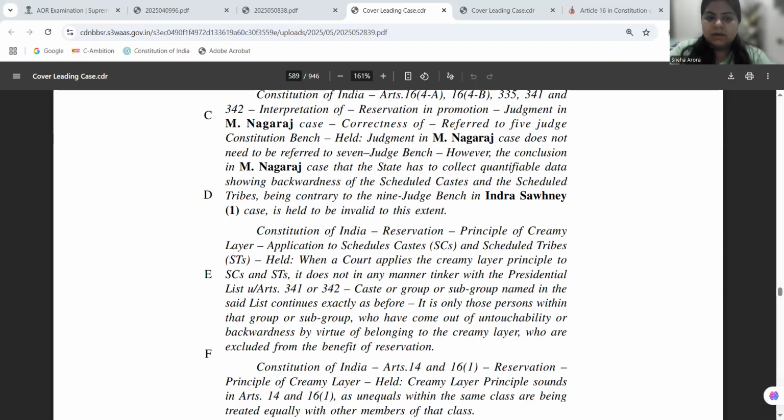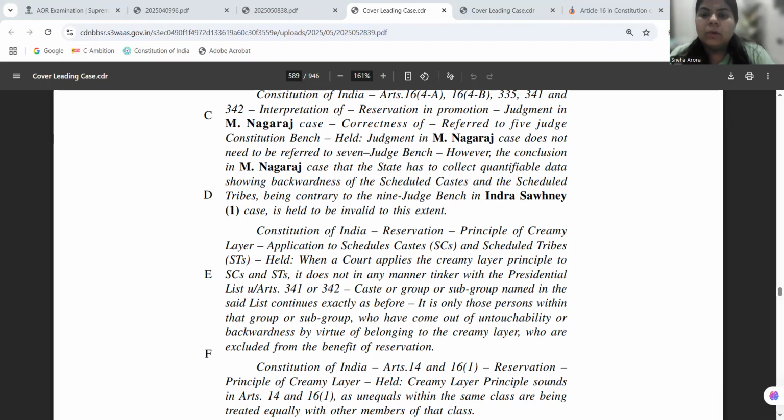Now, when the Supreme Court issued such directions in the M. Nagraj judgment, it was criticized: we have already acknowledged that SCs and STs have a historical backwardness, the Constitution itself acknowledges that there is a backwardness in the status of SC/ST communities, then why do we need to reprove it just to gain promotions or reservation in promotions?